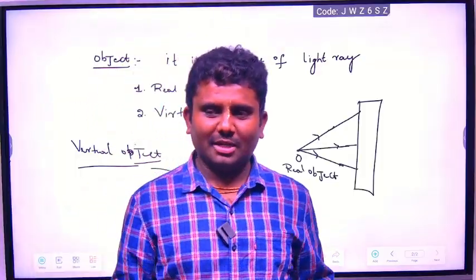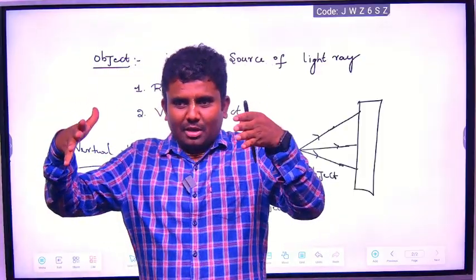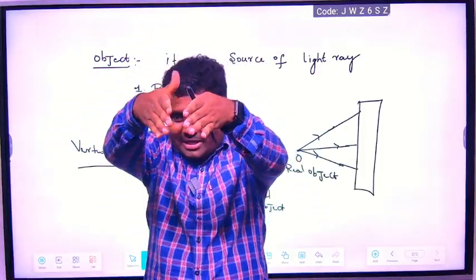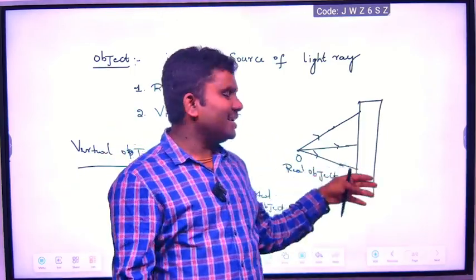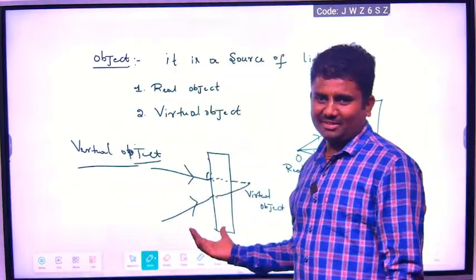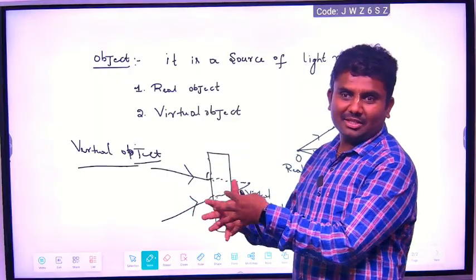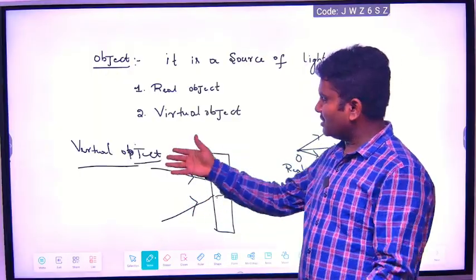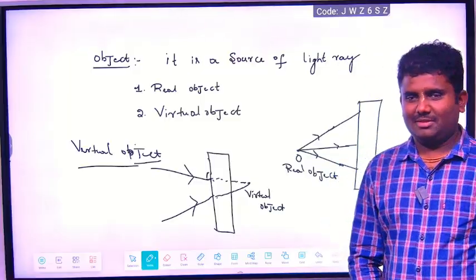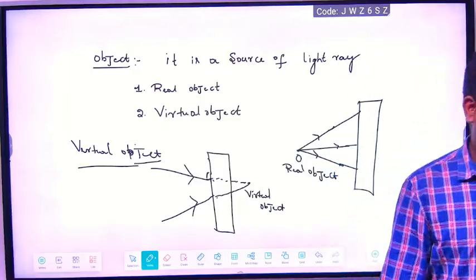Virtual object means what? The light rays are coming and it appears to meet at one point at the back side of the lens or a mirror, or on a screen. It appears. That is what virtual object is. Real object means it will directly give light source. Understood? Please take this down.